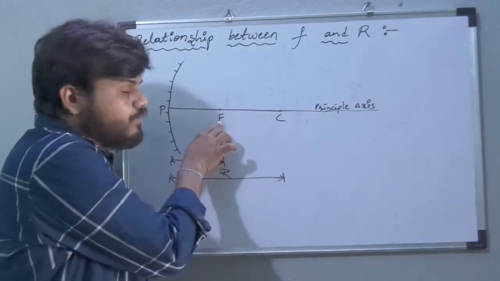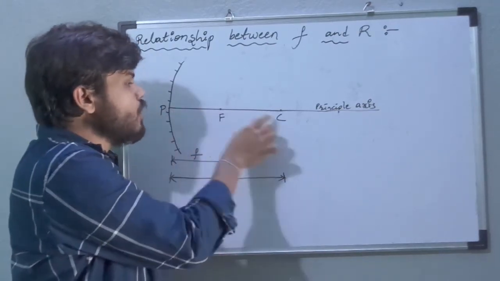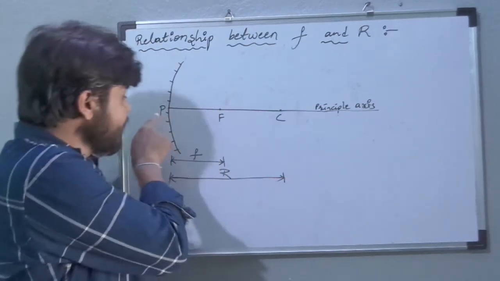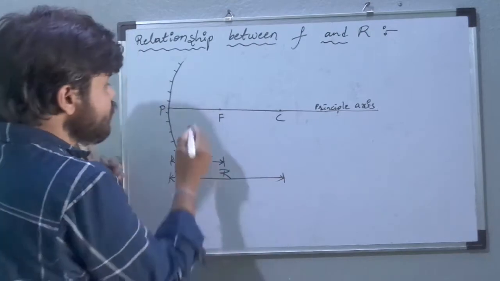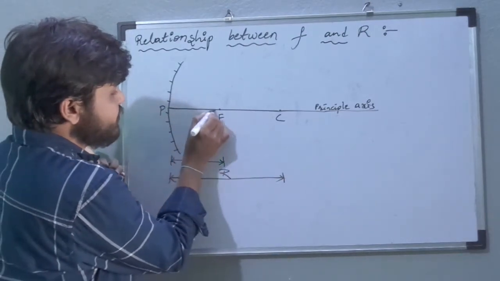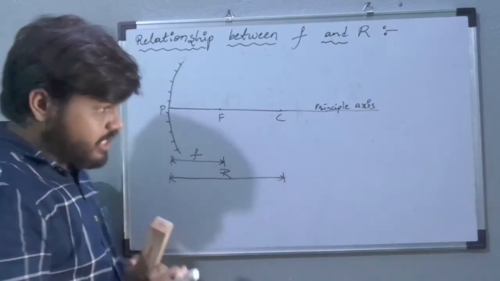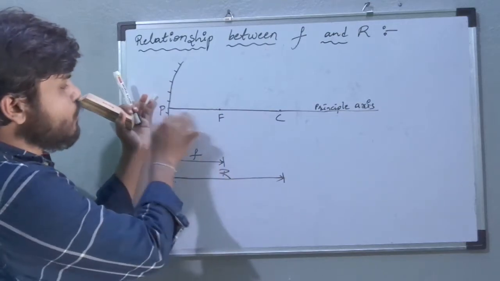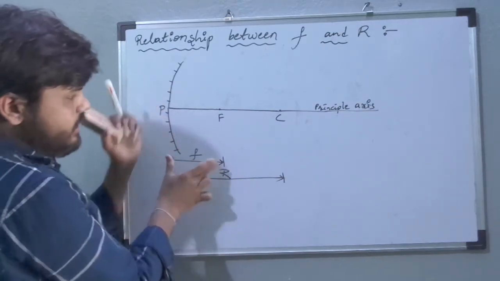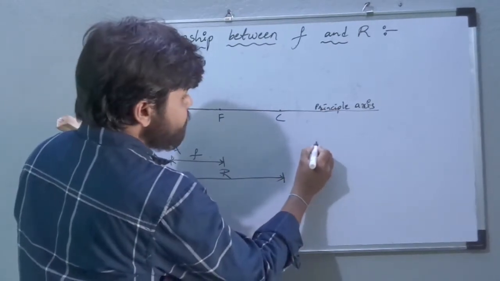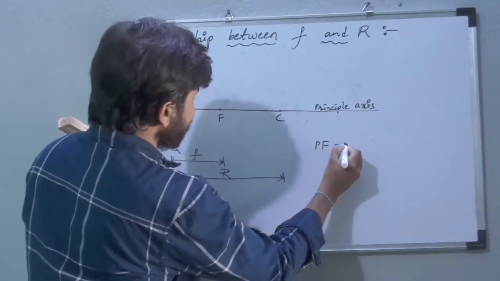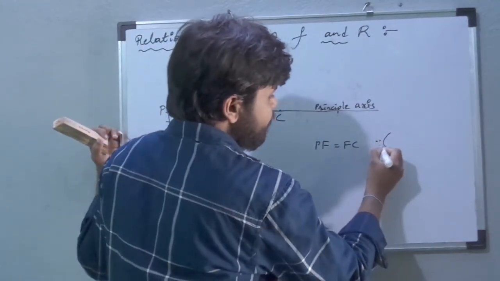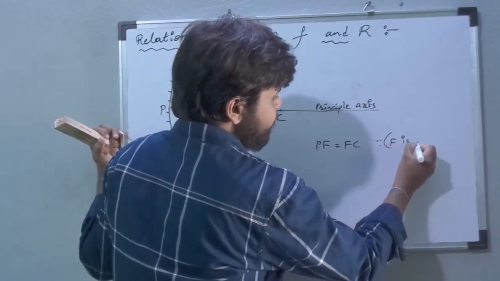And this focal point is the middle point between pole and center of curvature. So the PF distance is equal to FC distance, right? The distance from pole to focal point is the focal length. So we already know from the diagram, PF distance is equal to FC distance, since F is the midpoint.